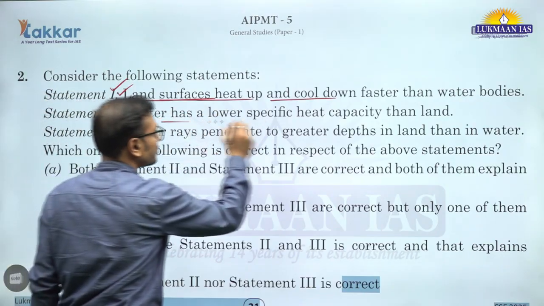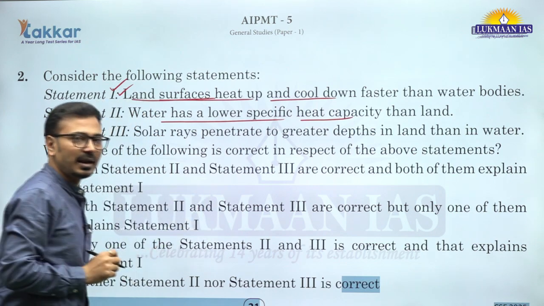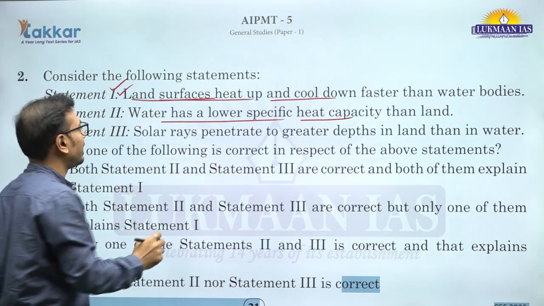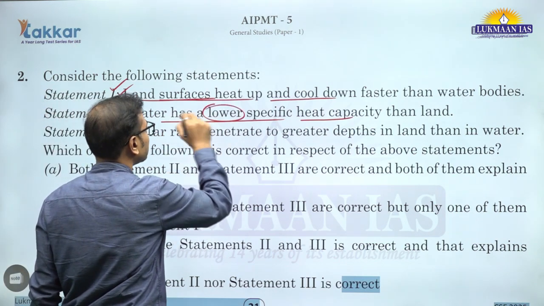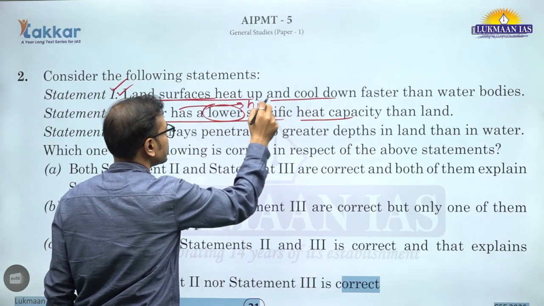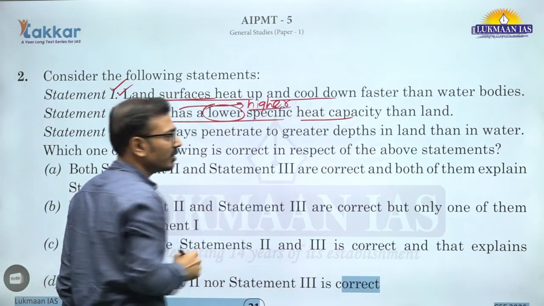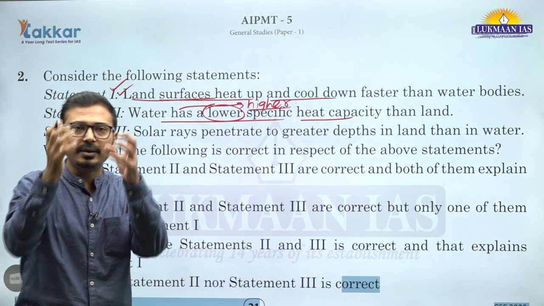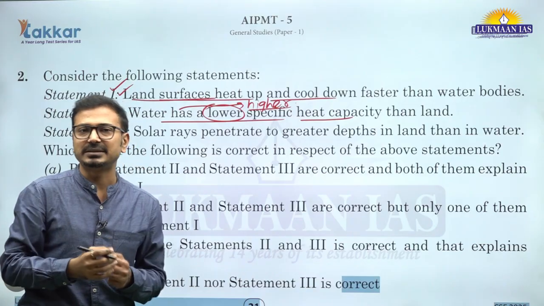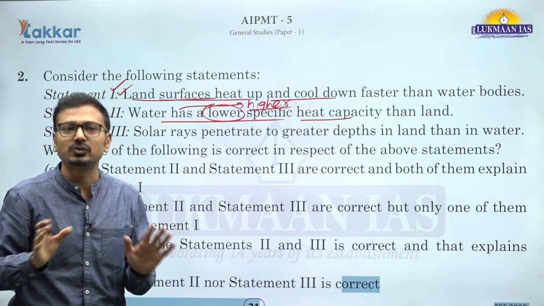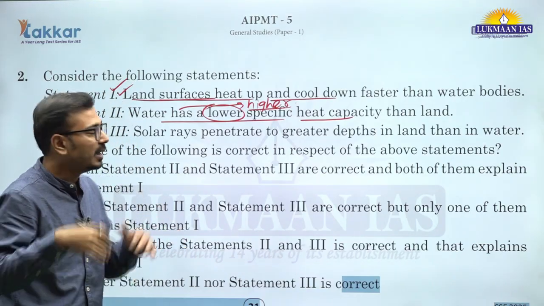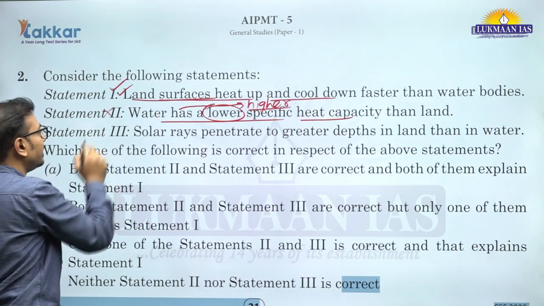Water has a lower specific heat capacity than the land. Now this statement is incorrect because the water is having higher specific heat capacity and because of that it is able to absorb more and more solar radiation from the sun rays and that's why it is heating slowly. Water surface I am talking about, as compared to land. So this statement is incorrect.